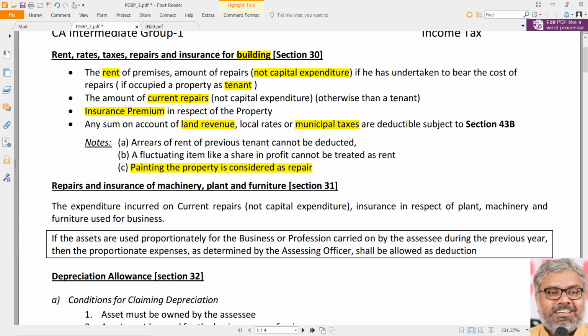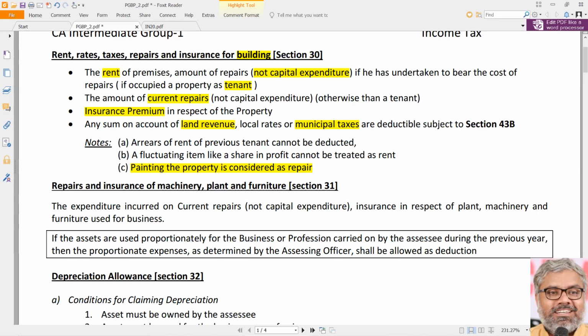But you have to be very clear once again. Which municipal taxes we are talking here? Municipal taxes here are paid by the SSC and those are deductible under the head of PGBP under section 30.